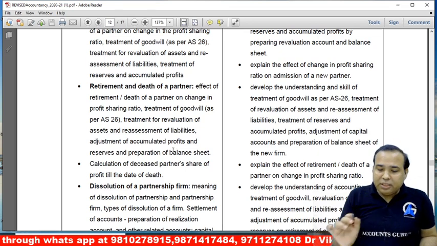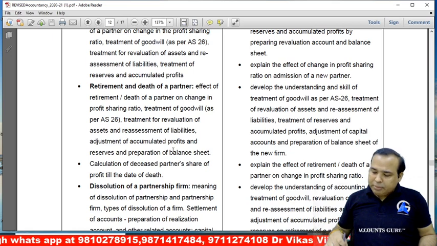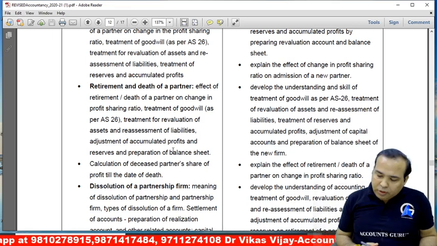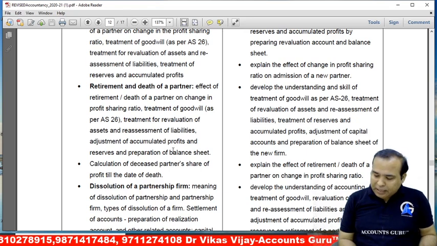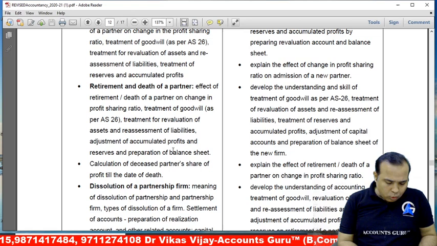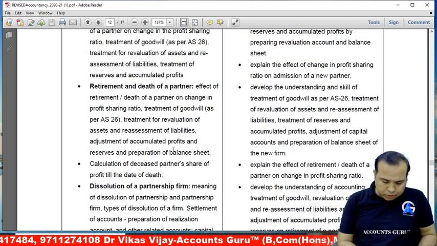Okay, but one thing is missing here. If you go through the old syllabus, kindly go through the old syllabus, and one thing you will find, the adjustment of capital. Please see in your old syllabus. Take out your old books.